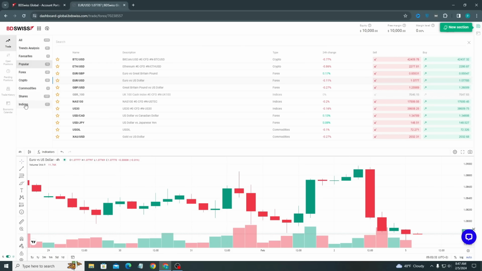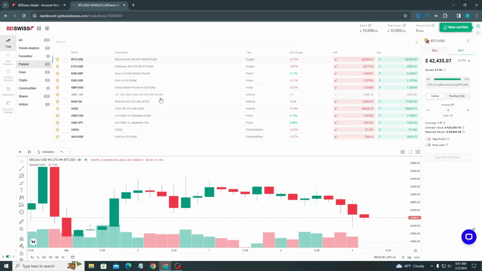Here you can see different types of cryptocurrencies and trading pairs, like bitcoin, BTC, ETH, USD, each and everything available. If you see the red or green mark, red is for sell and green is for buy. Simply see the graphs over here.